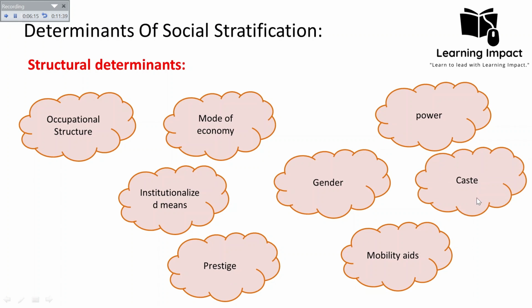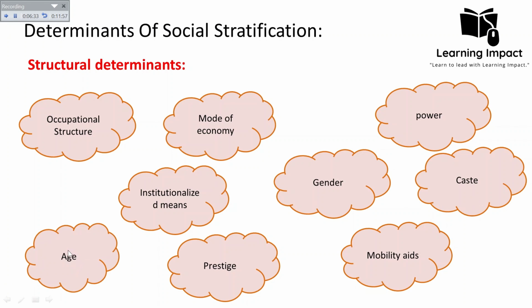Okay, then the caste. There are some societies that have social stratification on the basis of caste. For example, in the case of Indian society, there is a caste system. So it determines the social stratification in Indian society. So these were all the determinants of the social stratification.